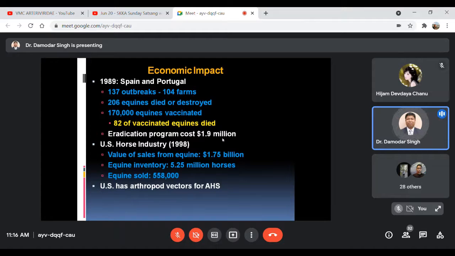So in the equine industry, it is a great loss, not only due to the direct loss due to death of the animal, but sometimes due to the vaccination cost, treatment cost, labor cost and all. If you count all those things, it shows that it is an economically important disease, right? That means African horse sickness is an economically important disease.